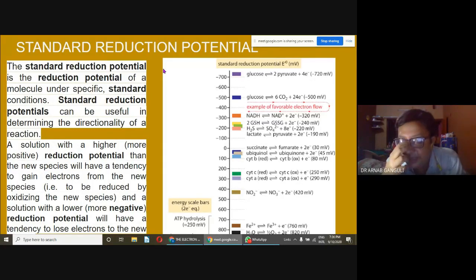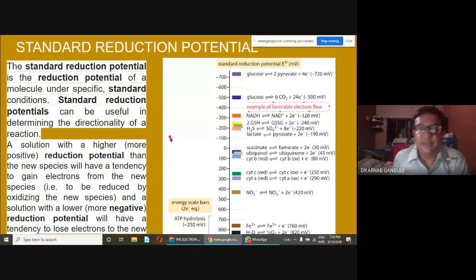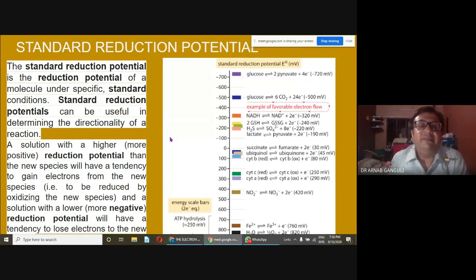Somebody please open your mic and say if I'm clear. Yes, sir. Yes, sir. Okay, fine. So then this is clear. Read it again. I'm taking time over here. The next part I will go very fast. Not very fast, but reasonably fast. So if you understand the reduction potential, you can go to the next part.